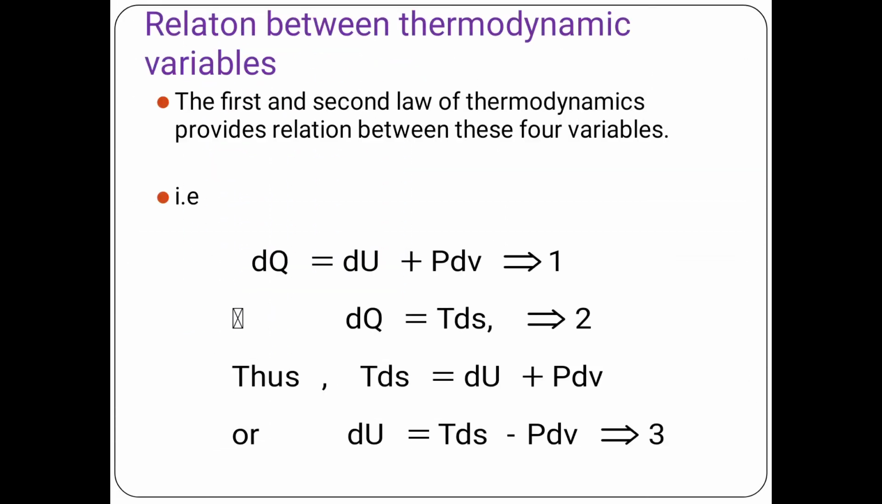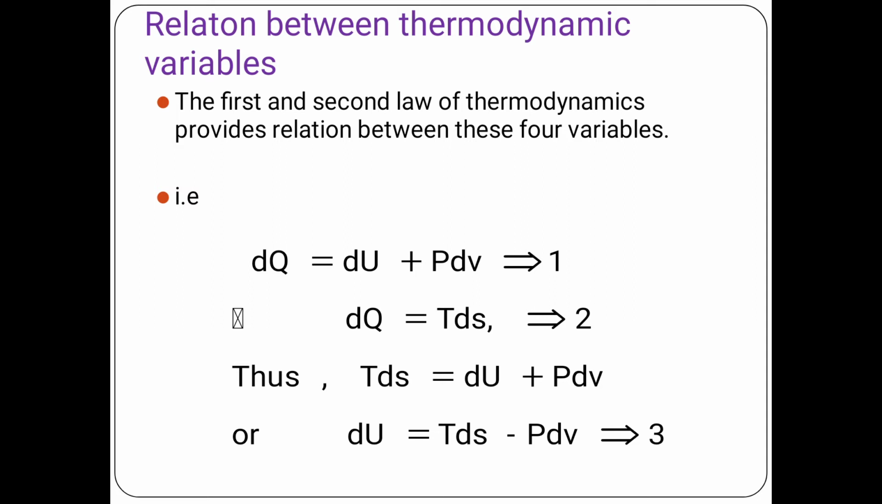Relation between thermodynamic variables. The first and second law of thermodynamics provides relation between these four variables. That is, from the first law of thermodynamics, we can write the equation dQ = dU + PdV. And from the second law of thermodynamics, we can write dQ = TdS. So from equation 1 and 2, we can write TdS = dU + PdV, or dU = TdS - PdV. This equation we call the third equation.